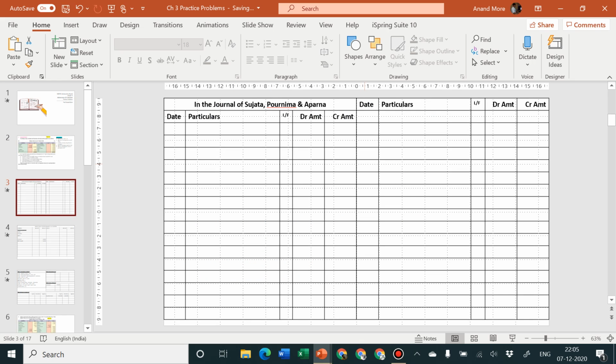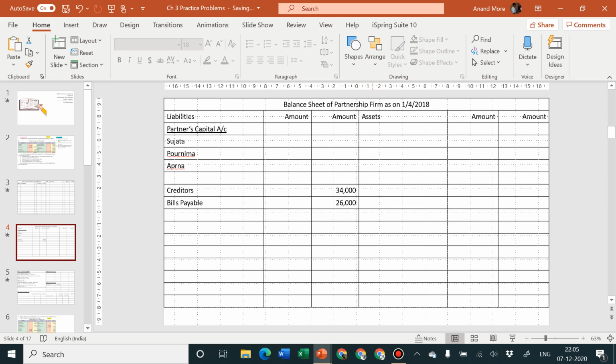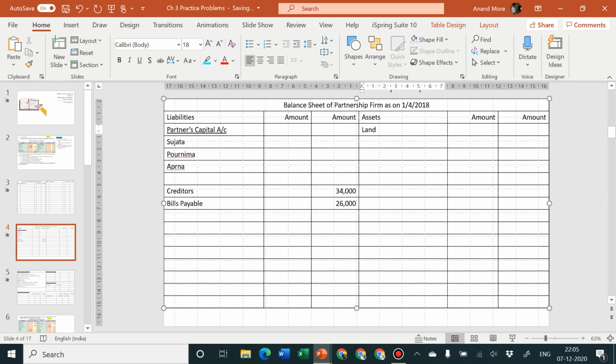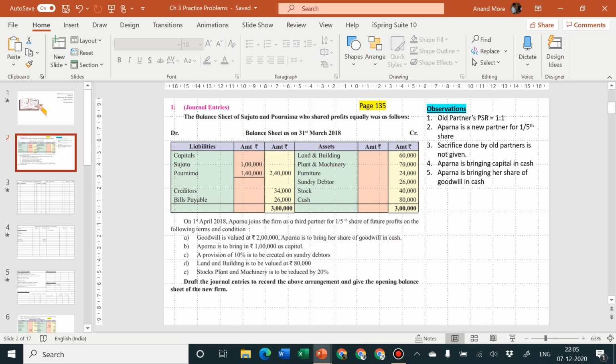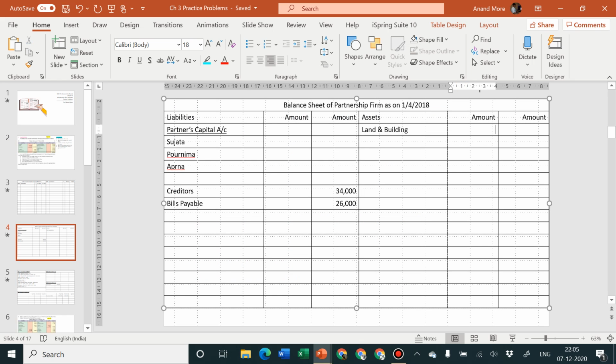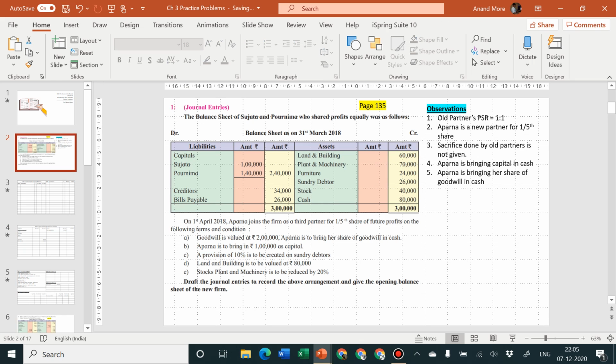In the closing balance sheet which we have prepared, on the asset side we are going to write land and building. The amount is rupees 60,000, so I'm going to write it in the inner column, rupees 60,000. Plant and machinery 70,000.